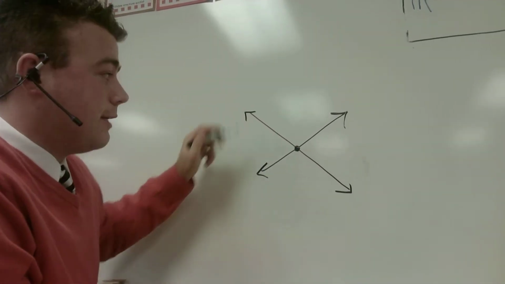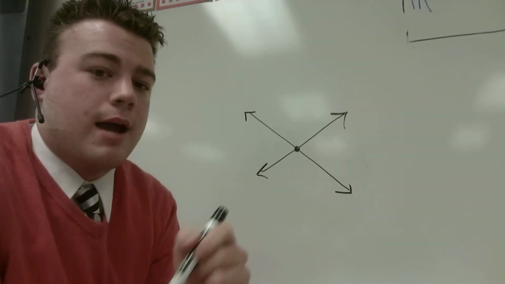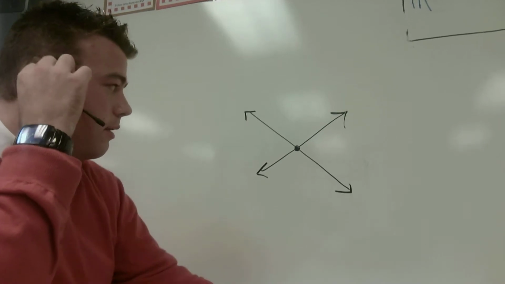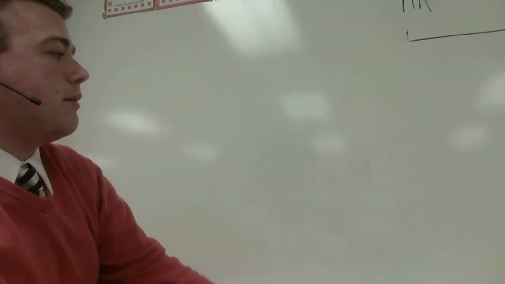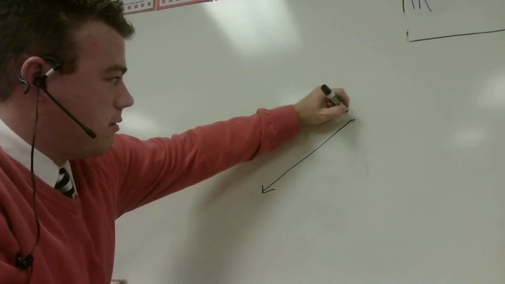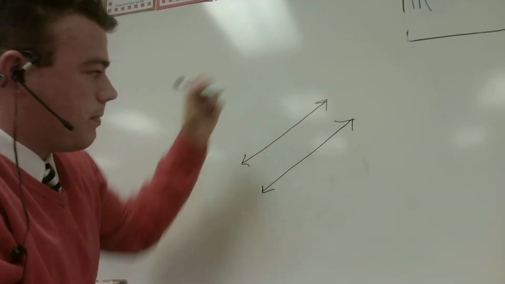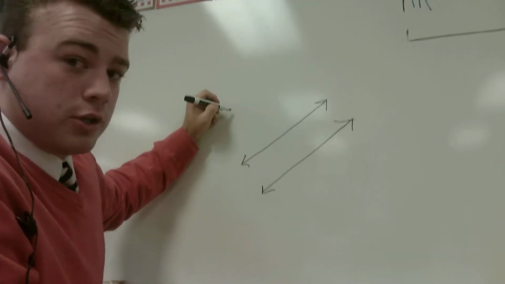Now, I'm going to draw two more lines, and there's going to be something about those. These lines are called parallel, and I'm going to actually write the word parallel because I'm going to show you a trick that can help you remember that.